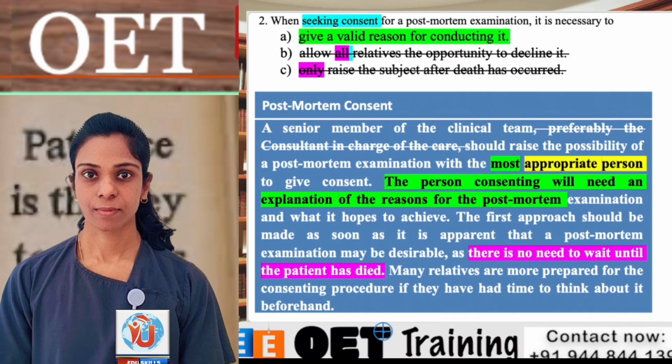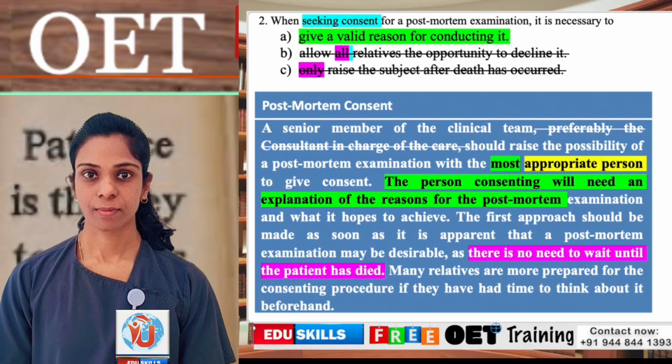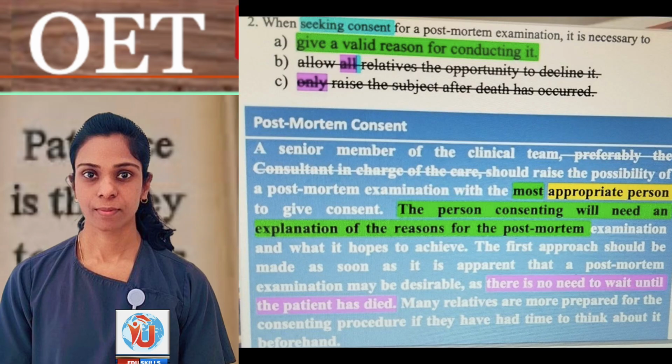What about B also? It is not given. All relatives' opportunity to decline it is not mentioned. The C answer says the opposite. The A answer, we already got the answer. The person consenting will need an explanation, the reason for the post-mortem examination. We need an explanation, that is a valid reason for conducting it. Then the last there is no need.